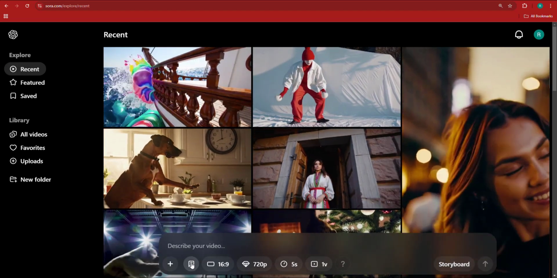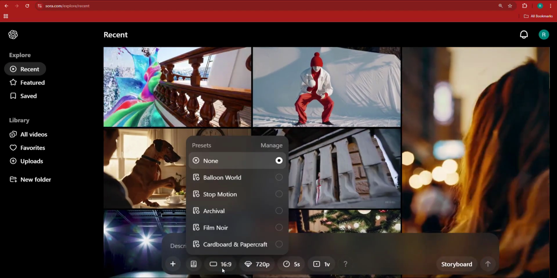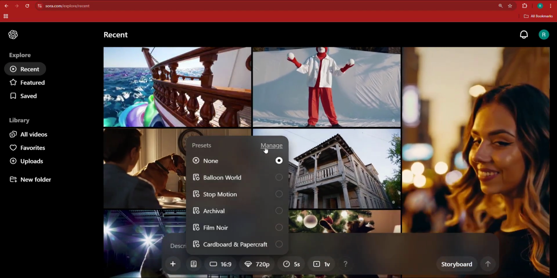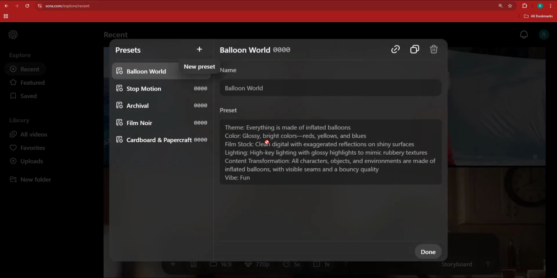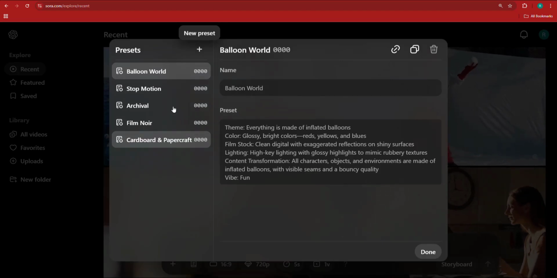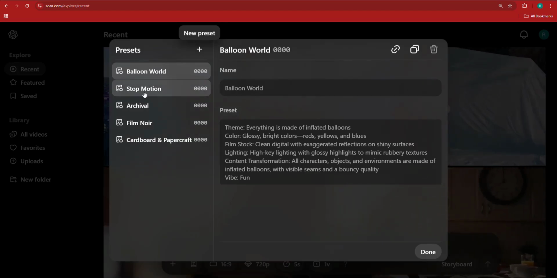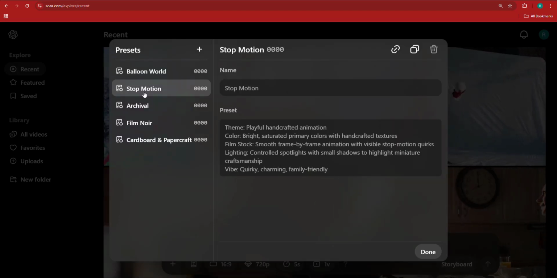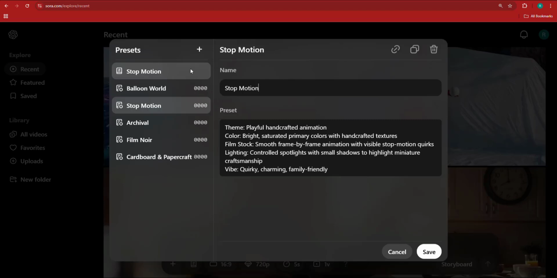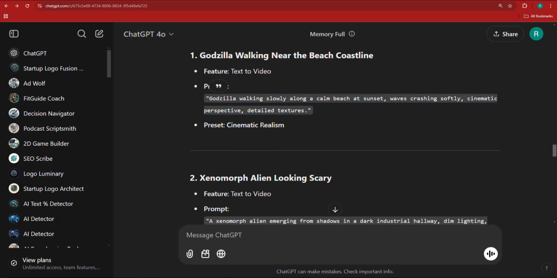Also here, if you click this button next to the size, it's going to allow you to select a specific preset. If you click manage, you'll find that these are the only presets we have right now, but that's not to say these are the only presets you can use, because you can take any preset. For example, let's say you take the stop motion preset. You can click to duplicate this preset, and you will have a duplicate preset, and then you can name it anything. So let's say you want to name this preset Cinematic Realism.